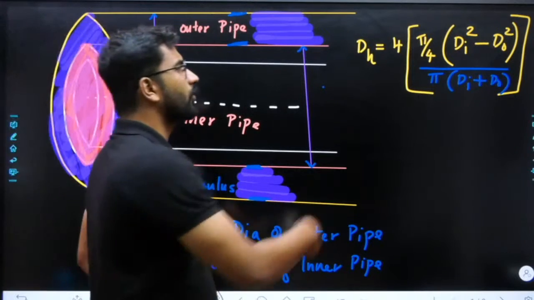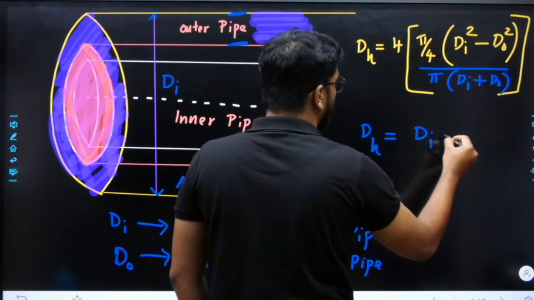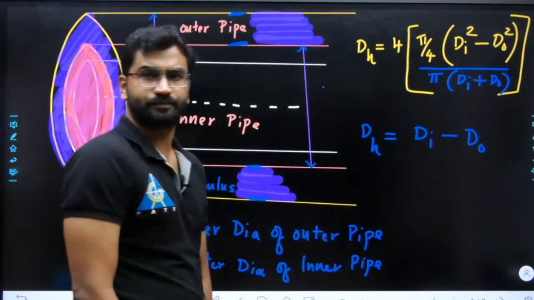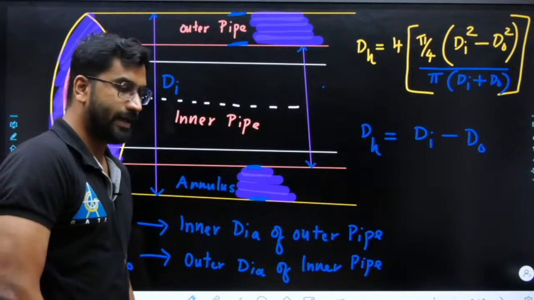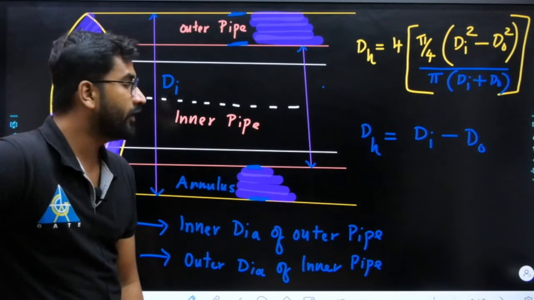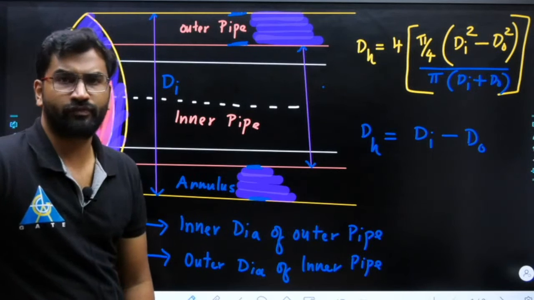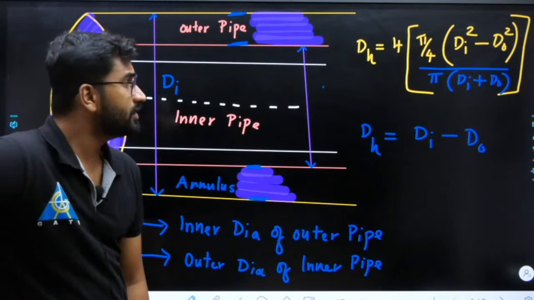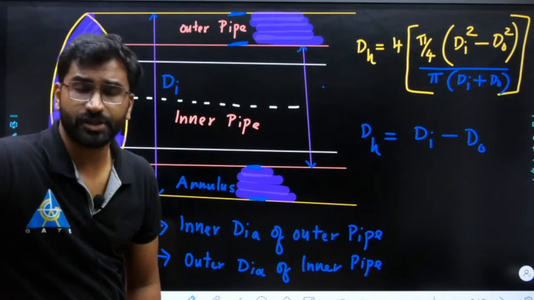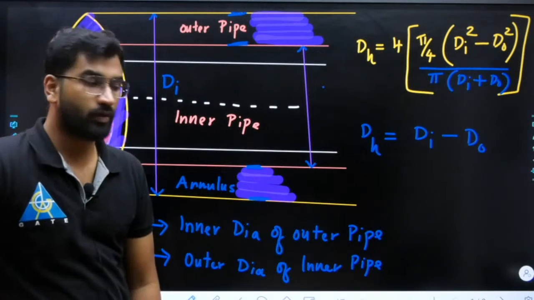So easily simplify, d naught se sab cancel ho jayega. So your hydraulic diameter for the annulus will be equal to di minus d naught. Clear? Your hydraulic diameter of annulus will always be equal to di minus d naught, that is, inner diameter of outer pipe minus outer diameter of inner pipe. In the question, whichever is higher minus lower, you will get the answer easily. So this is the hydraulic diameter for pressure drop, or equivalent diameter for pressure drop.